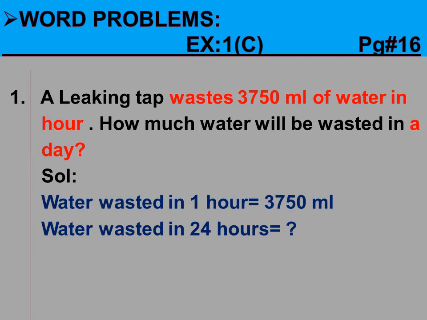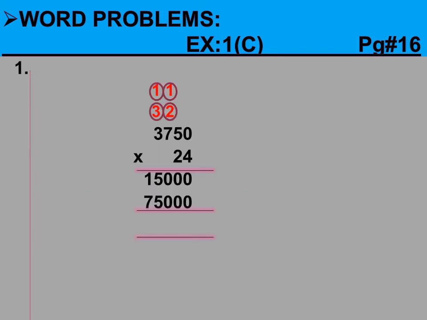Okay, dear students, whenever 1 is given and we have to find the value for more than 1, what will we do? Yes, we will multiply the given two numbers. When we multiply these two numbers, why do we write this 24? Because we have to find the water wasted in a day, and there are 24 hours in a day.